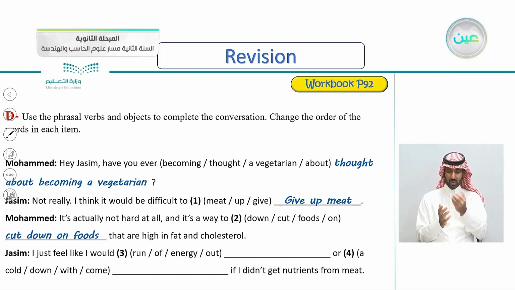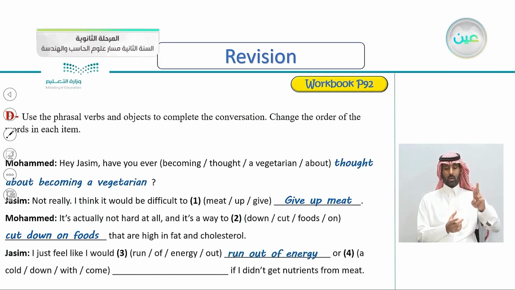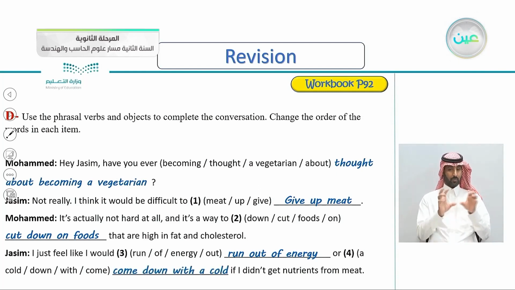Jasim: I just feel like I would run out of energy. Of course, this is incorrect, and the correct order is, this is an easy one, of course, run out of energy. Or: I would come down with a cold if I didn't get nutrients from meat. So the correct answer here is come down with a cold.